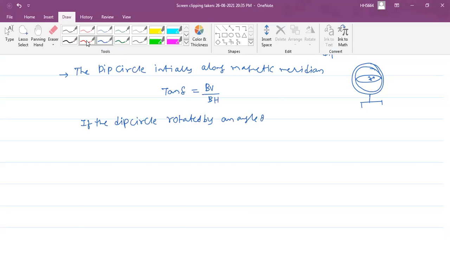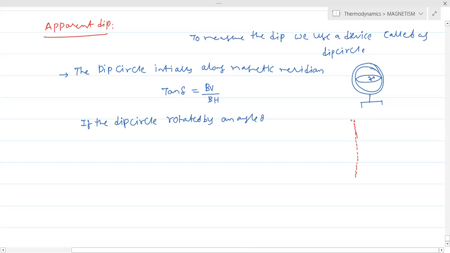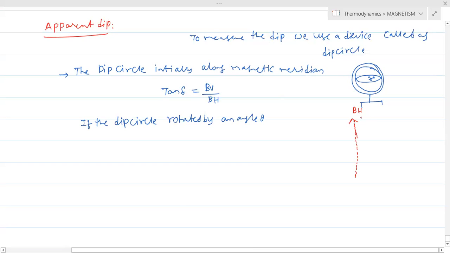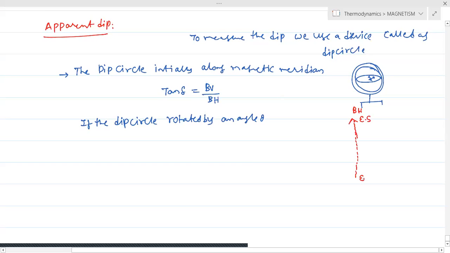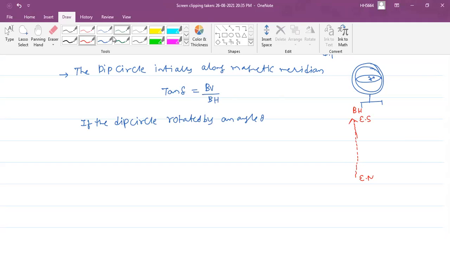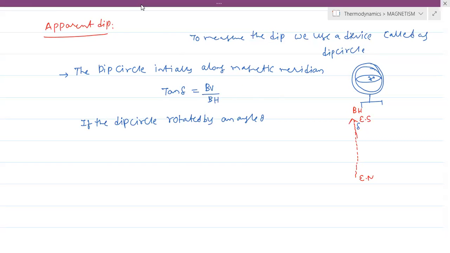Now I'm showing this. Let us take this as the vertical, nothing but the BH direction we are taking. This is at the south pole, and this is at the north pole. At the south pole is nothing but geographic north. So in this way we have BH. Initially, where you are estimating the dip delta, initially we are here.